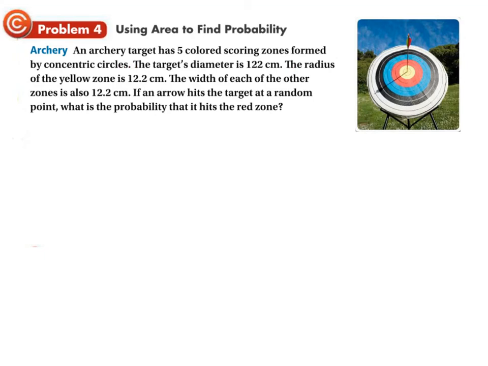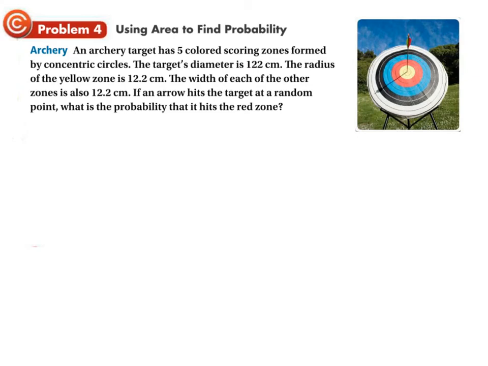The target's diameter is 122, and if you can see that each band of 2 is 12.2. 12.2 times 10 is 122. Here's the 10. 1, 2, 3, 4, 5 to get you to the center. 6 to the other side of yellow. 7, 8, 9, 10. Okay? So the width of each of the zones is 12.2. The radius of the yellow zone, the radius halfway, is 12.2, right? So if an arrow hits the target at random, what is the probability that it hits the red zone?